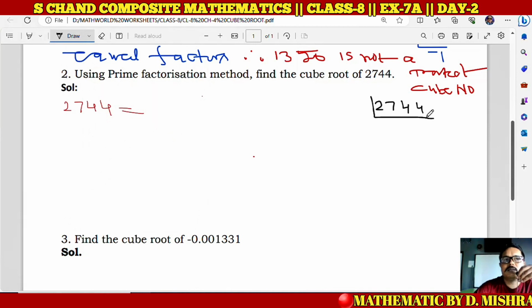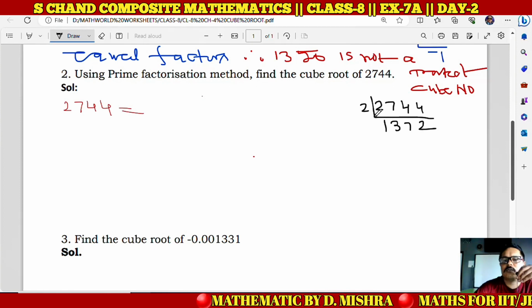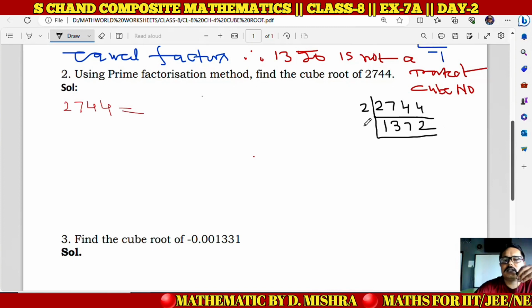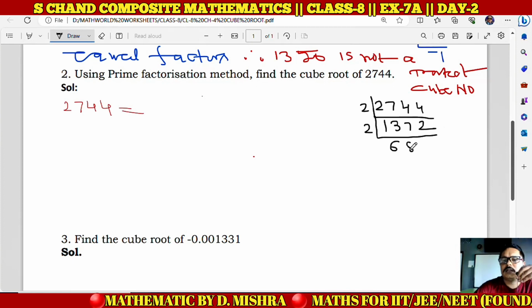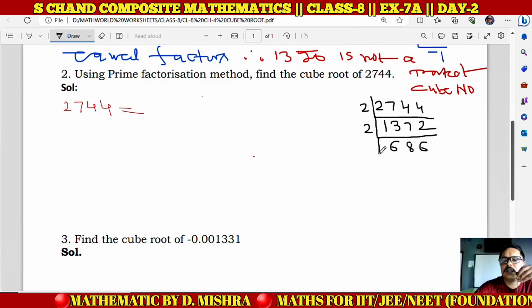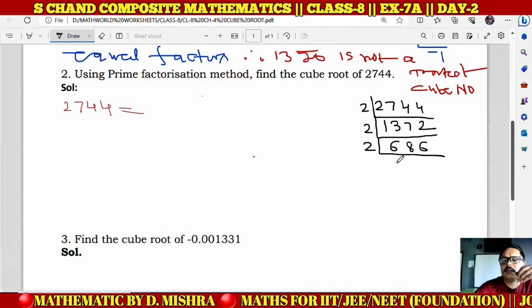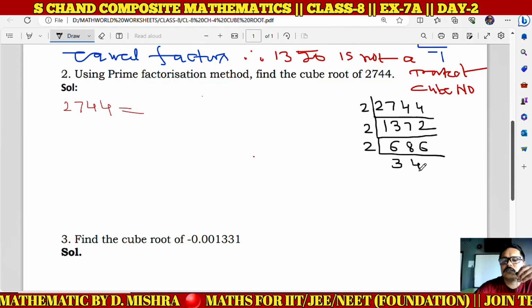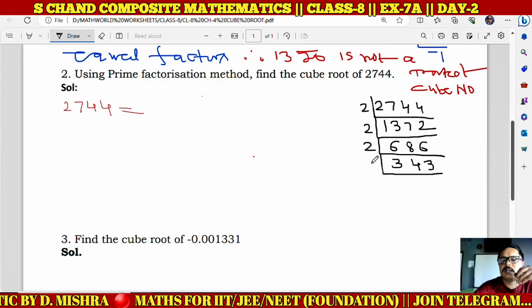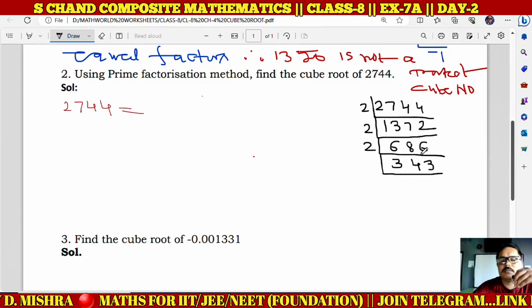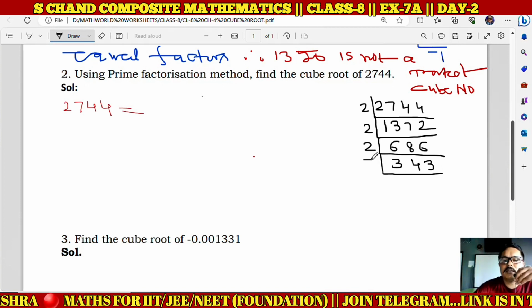So the number is divisible by 2. 2 1 ja 2, 2 3 ja 6, 2 7 ja 14 and 2 2 ja 4. Again the number is divisible by 2. 2 6 ja 12, 2 8 ja 16, 2 6 ja 12, by 2 again. 2 3 ja 6, 2 4 ja 8, 2 3 ja 6. Now 343, do you know this is divisible by which number? So this is divisible by 7, right?